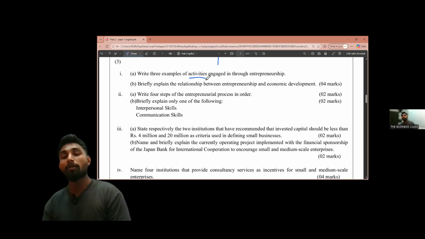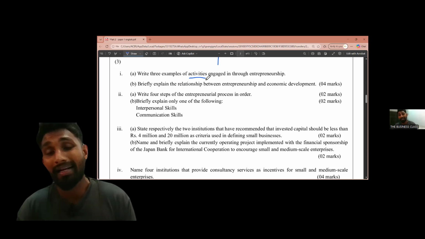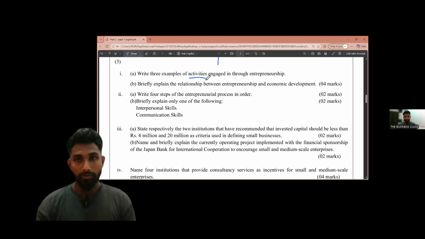Entrepreneurs are the ones who are doing investments. They are the ones giving employment. They are the ones giving business opportunities. So when there are entrepreneurs in the society, the economy has a lot of advantages. When a country is developing, that country is developing due to these entrepreneurs. They are innovating things.